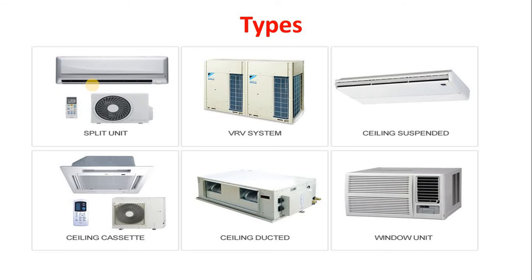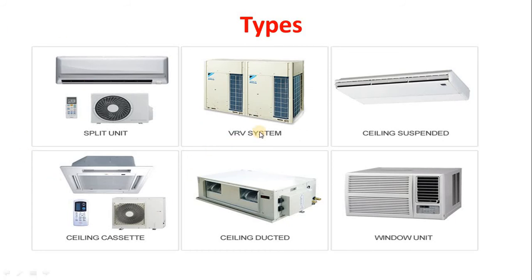So what exactly does the evaporator inside the room do? That is the main interesting question. The evaporator absorbs the heat from the room and dissipates that heat through the condenser, which is kept outside the room. So this is the main function of the evaporator and condenser in case of the split air conditioning system. And the split air conditioning system is mostly used in all domestic, office as well as commercial buildings, offices, etc.